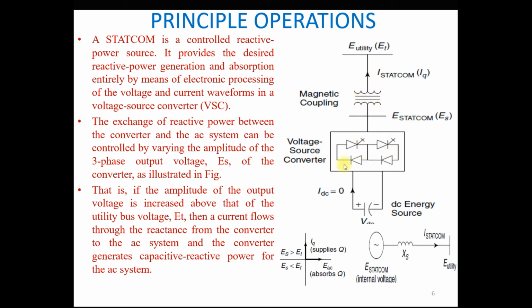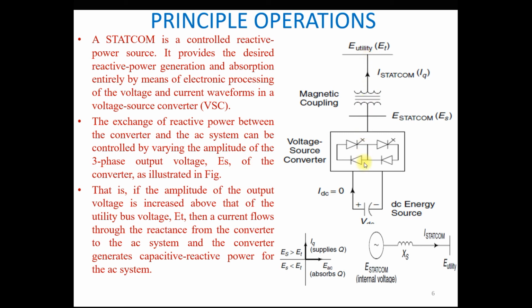This is a voltage source converter. We will discuss later on why we use the voltage source converter in this STATCOM. Here the voltage source converter is the same as a voltage source inverter that we have already learned in the previous semester. So this is one type of inverter. You can see that at the input side there is a DC source that may be a battery or capacitor. That acts as the input and converts this DC into three-phase AC at the output side, and through this coupling transformer the voltage generated by this voltage source converter is injected into this load bus and provides the compensation.